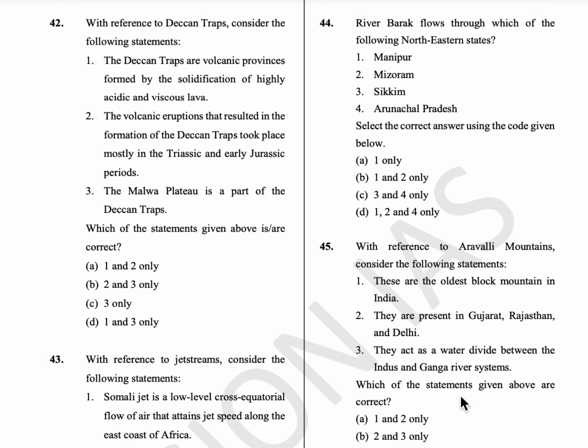42nd question, with reference to the Deccan Traps, consider the following. The Deccan Traps are the volcanic provinces formed by the solidification of flood basalt. Flood basalt is highly basic and fluid in nature. Okay, and the volcanic eruptions that resulted in the formation of the Deccan Traps took place at the end of the Cretaceous period. The Malwa Plateau is part of the Deccan Traps. So option C is the answer.